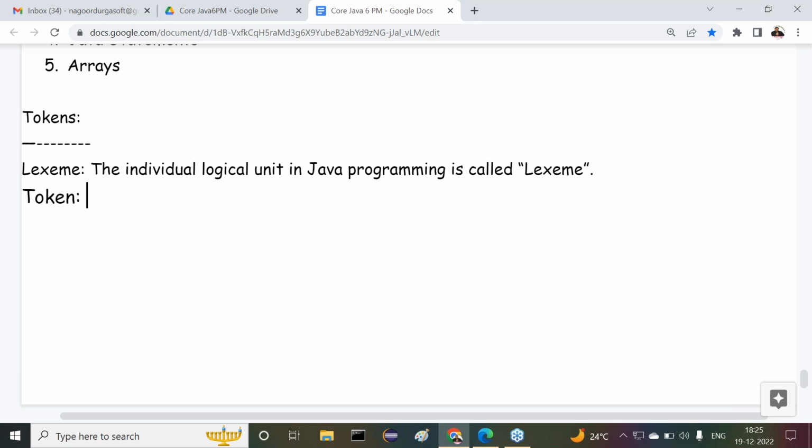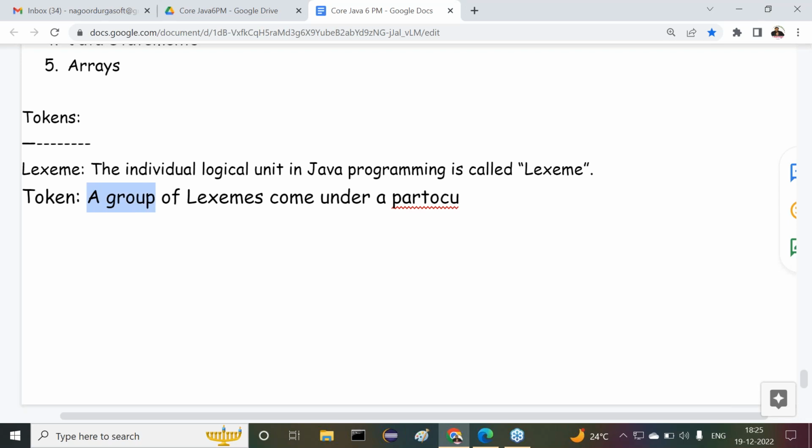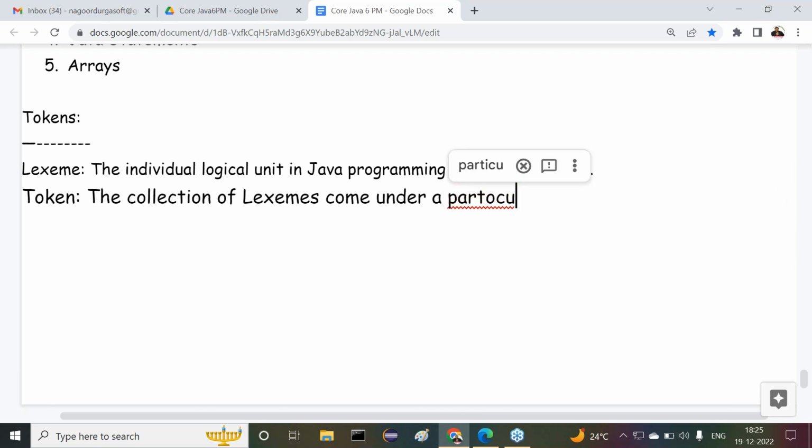All of you know, a group of lexemes, or the collection of lexemes, come under a particular group. This group is called a token.